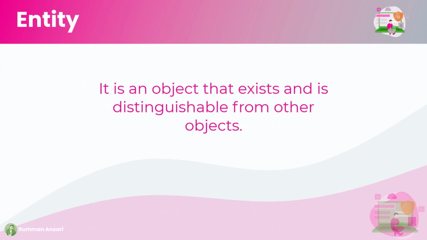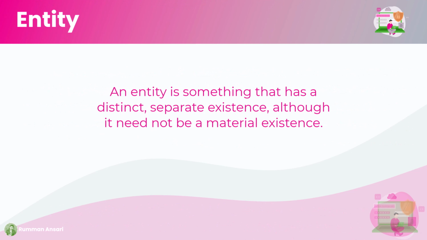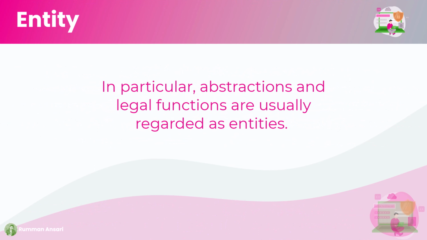It is an object that exists and is distinguishable from other objects. Or you can say that entity is a thing in real world with an independent existence. Or you can say an entity is something that has a distinct, separate existence, although it need not be a material existence. In particular, abstraction and legal functions are usually regarded as entities. In general, there is no preassumption that an entity is animate.